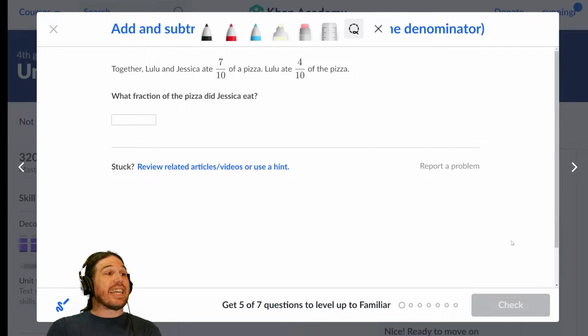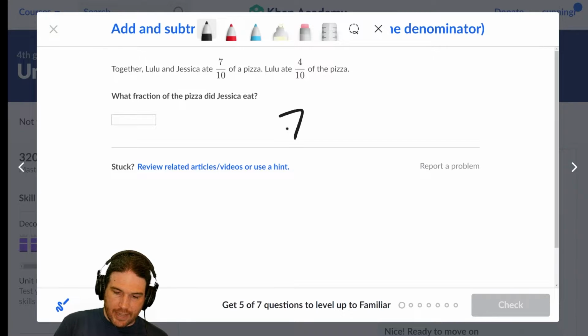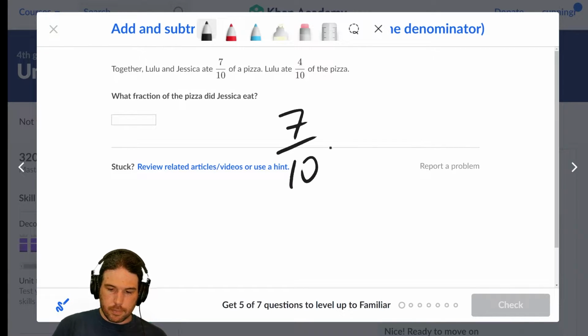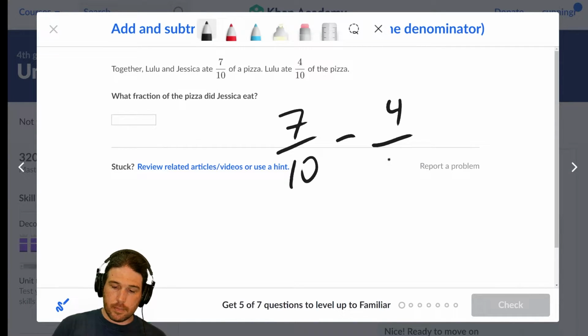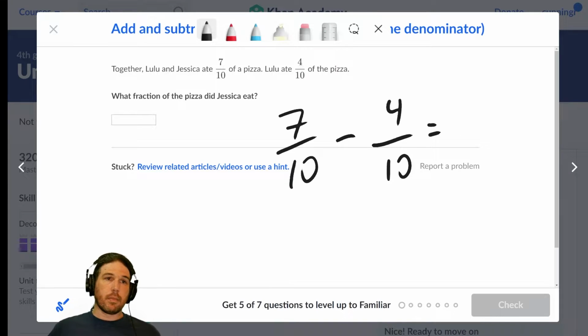Well, let's see. Together, Lulu and Jessica ate 7/10 of a pizza. Lulu ate 4/10 of the pizza. What fraction of the pizza did Jessica eat? Well, they had 7/10 total minus, well, Lulu ate 4/10. So hopefully you can see why we're subtracting and not adding.